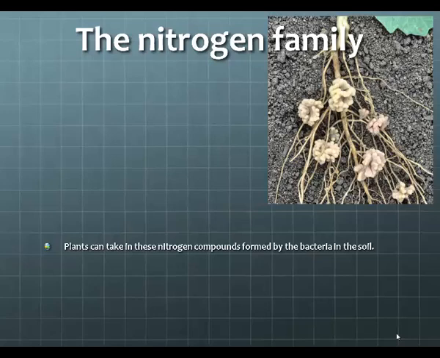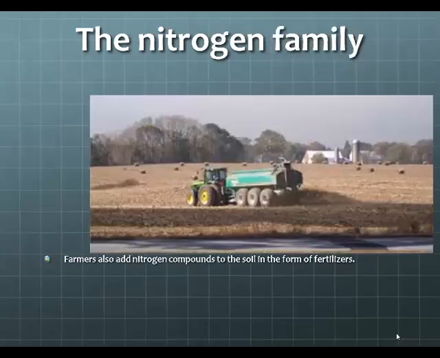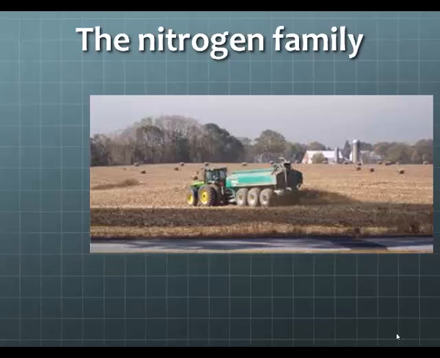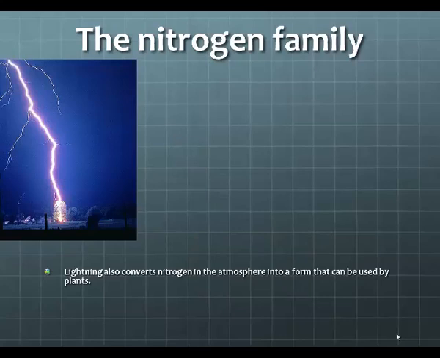Animals come along and they eat the plant and consume the nitrogen. Or maybe we eat a salad and we consume the nitrogen that is inside of the leafy greens that we have in our salad. Farmers also add nitrogen compounds to the soil in the form of fertilizers. Lightning can convert nitrogen in the atmosphere into a form that's usable by plants as well.